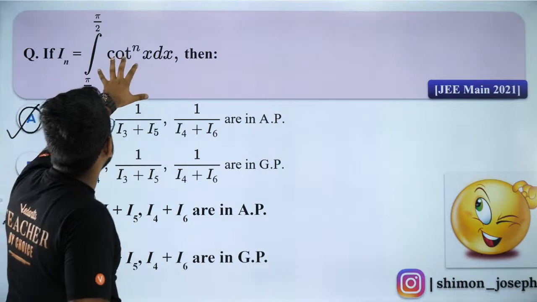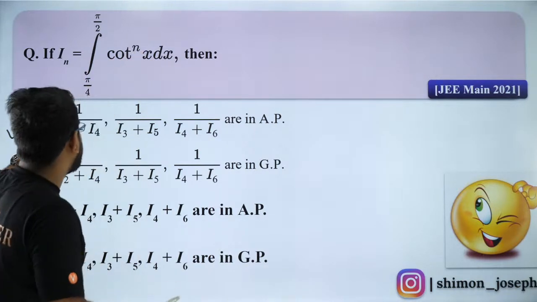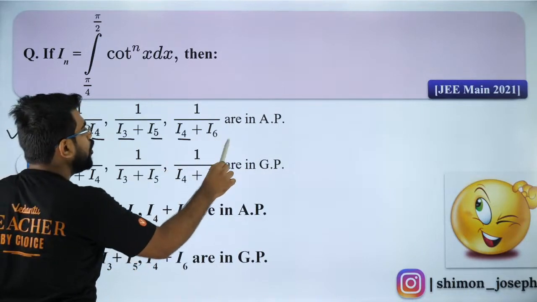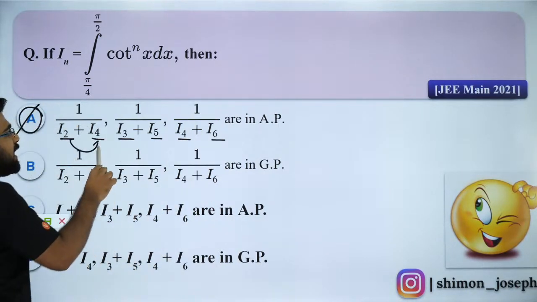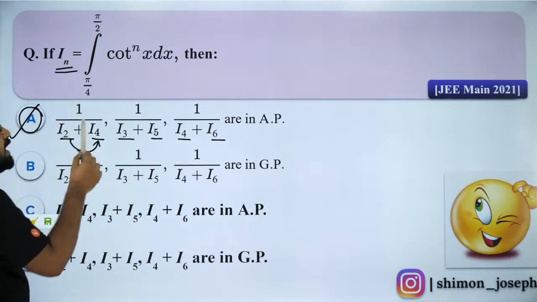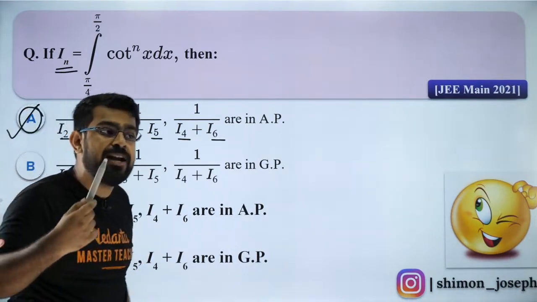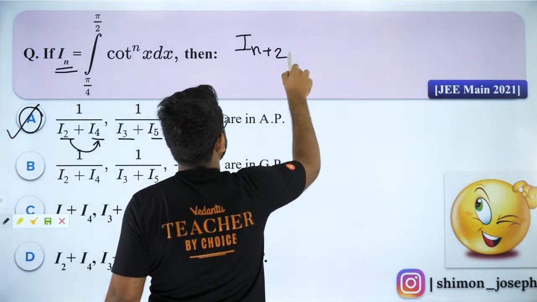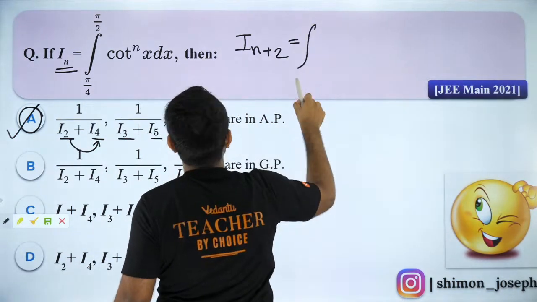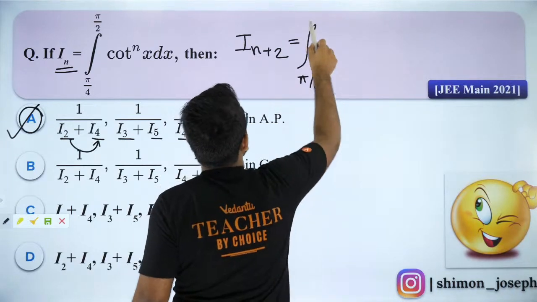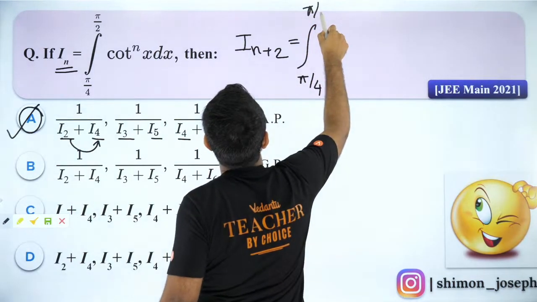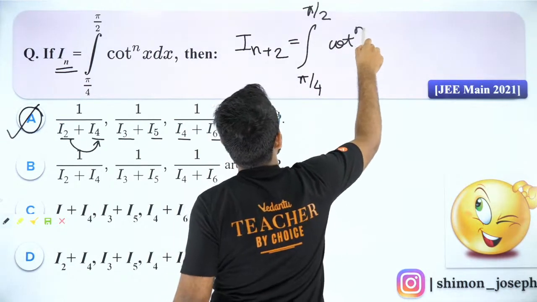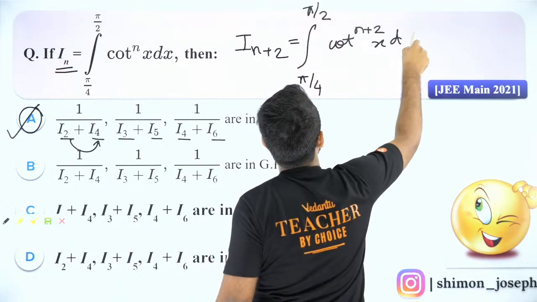So I have cot to the power n. Now guys, you see here 2, 4 is there, 3, 5 is there, 4, 6 is there. They all differ by 2. So if In is there, I need to find out In plus 2. So can I say In plus 2 is what? In plus 2 is going to be integral pi by 4 to pi by 2, cot to the power n plus 2 x dx. Are you all clear with that?